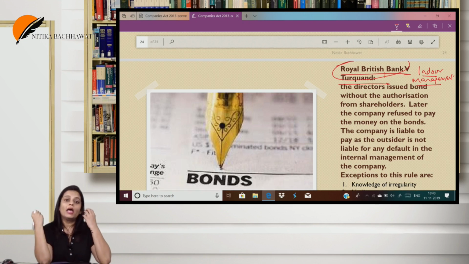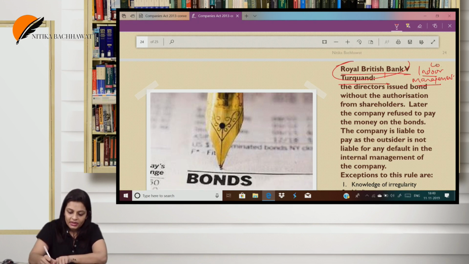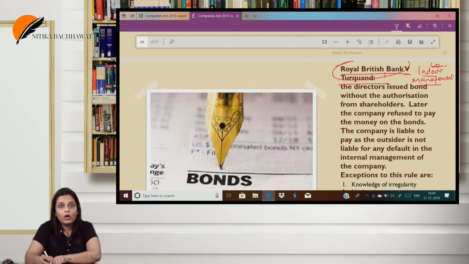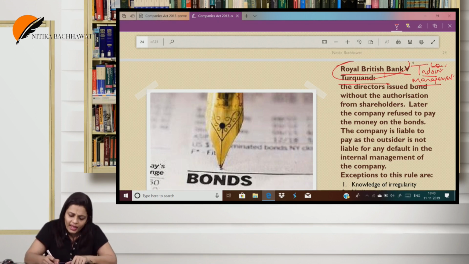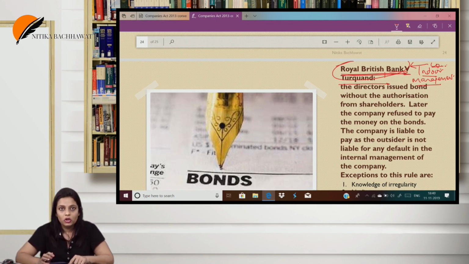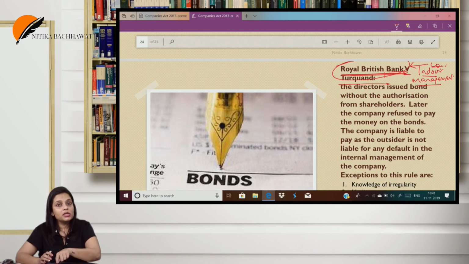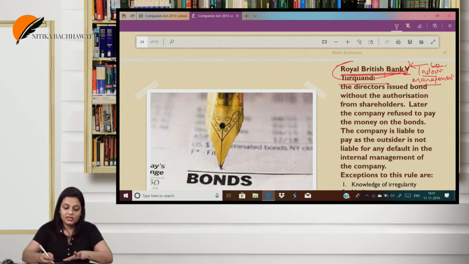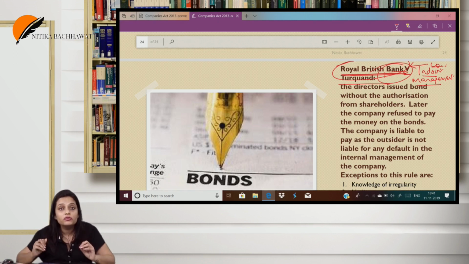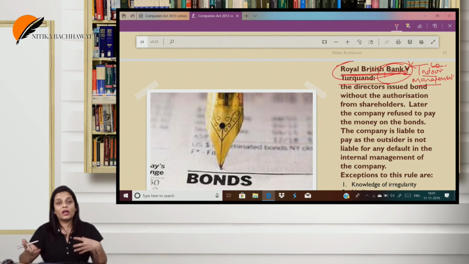Can they refuse? I repeat again, there is this company which had a right to issue bonds. But this right to issue bonds was only when the shareholders' consent was taken. They issued bonds to the bank without the consent of the shareholders. Later the bank claimed the money, and they refused to pay, saying that the shareholders never gave the consent.